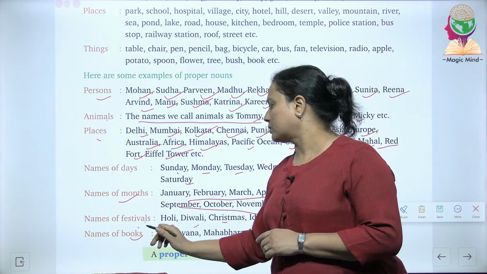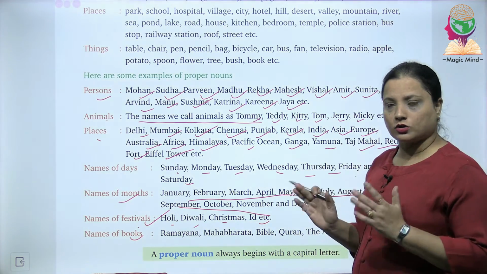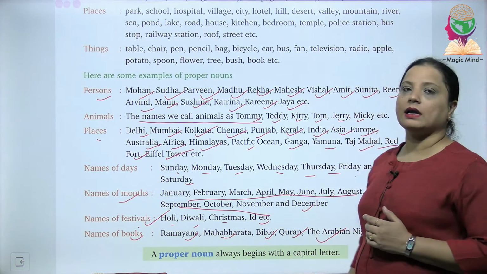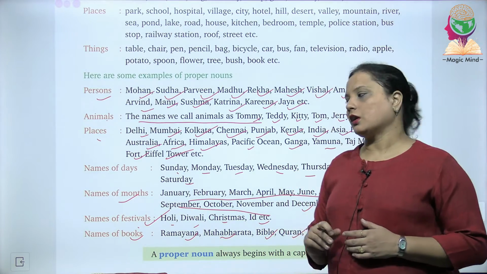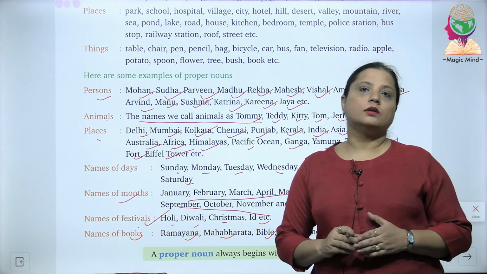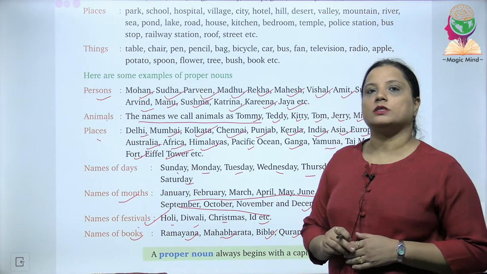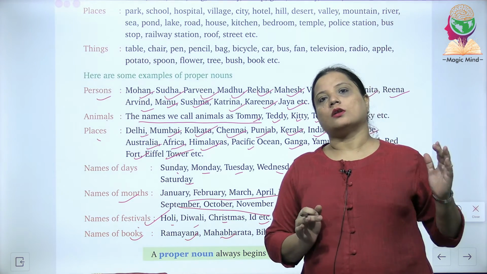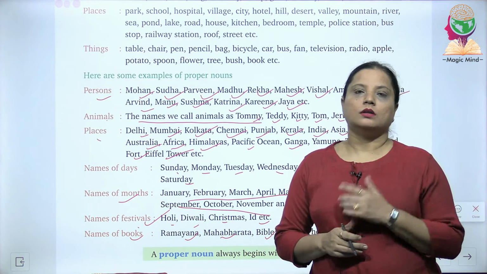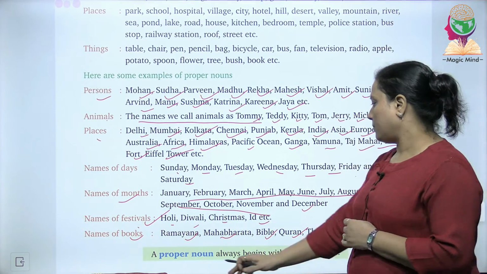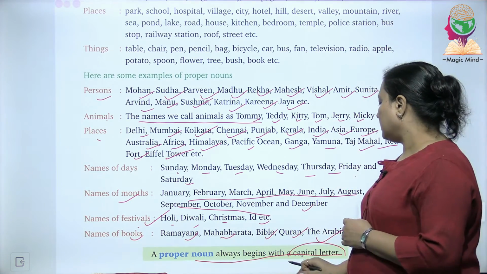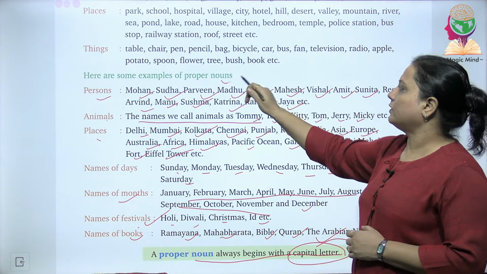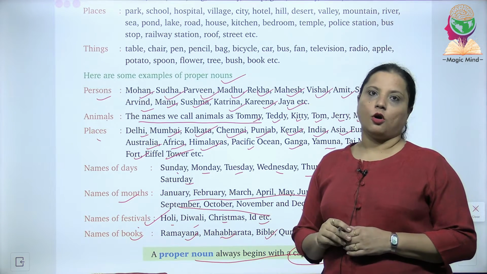Names of famous books, all the names of books are actually what? Like Ramayana, Mahabharata, Bible, Quran, the Arabian Nights, or novels, etc. They will be called proper nouns. Now something special about proper nouns is that they are all written with capital letters. All the proper nouns in a sentence begin with capital letters. A proper noun always begins with a capital letter. They have mentioned this line over here also. So I hope now you can understand the difference between proper nouns and common nouns.